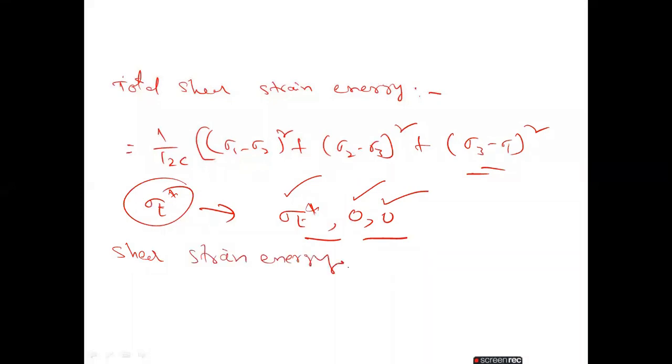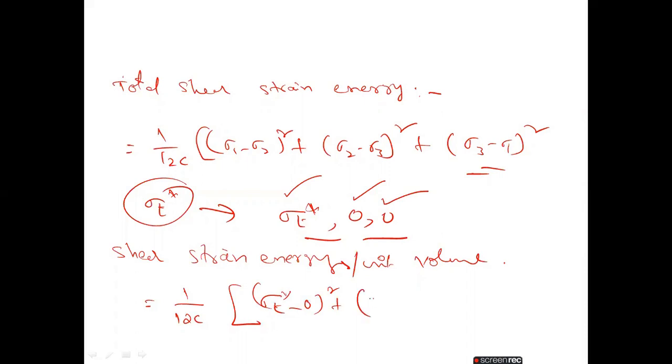The shear strain energy per unit volume at the elastic limit is 1 by 12C into (sigma T star minus 0) whole square plus (0 minus 0) whole square plus (0 minus sigma T star) whole square. So it is 1 by 12C into 2 sigma T star square. This is the equation we got for the shear strain energy.